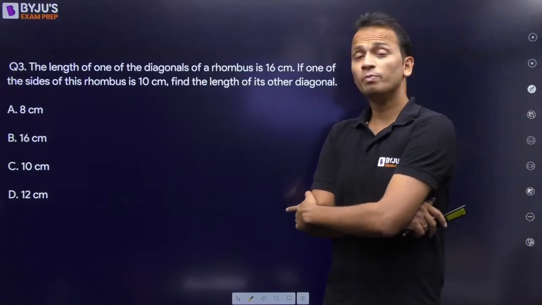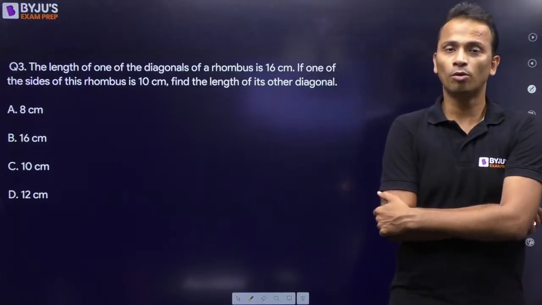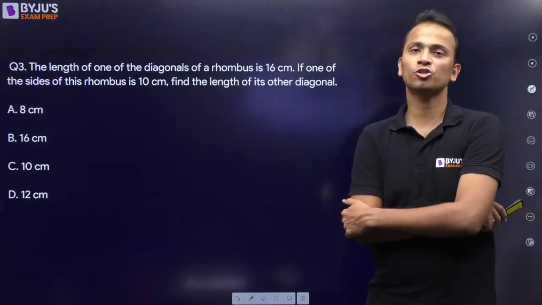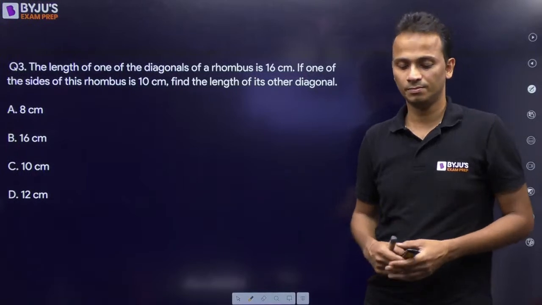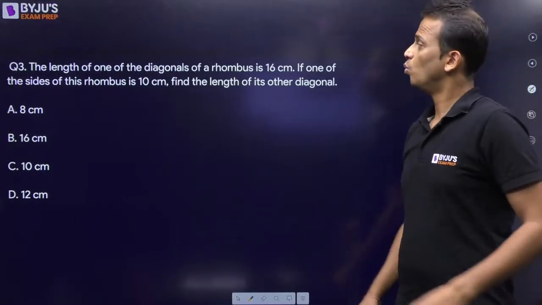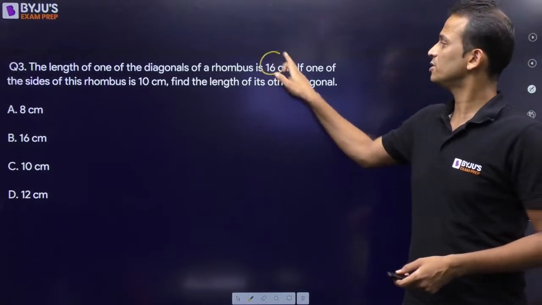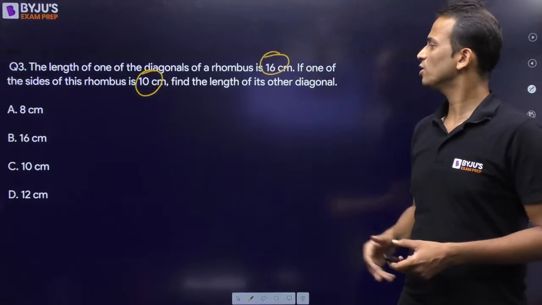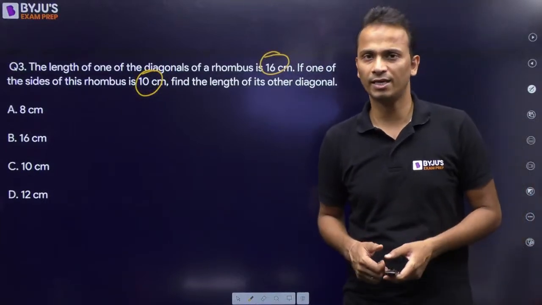Now for this question, you must know the property of rhombus. Property related to the diagonals of the rhombus. So you're given one of the diagonals as 16 and one of the sides as 10. Using this, you'll have to find out the length of the other diagonal.